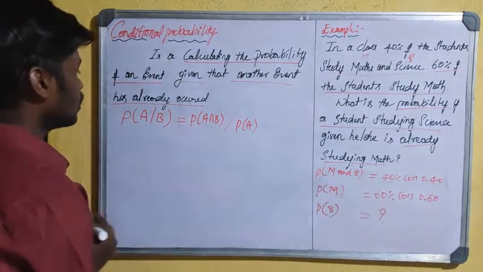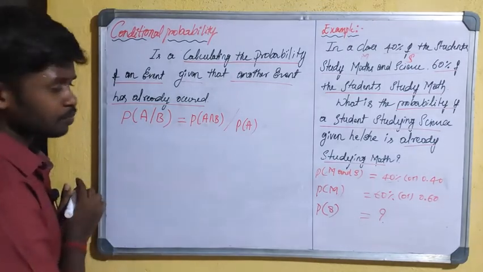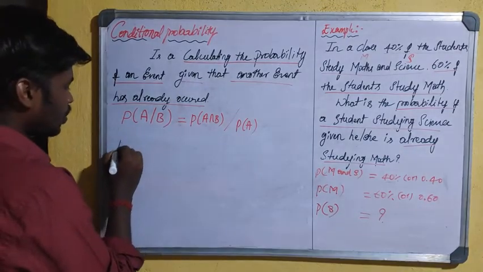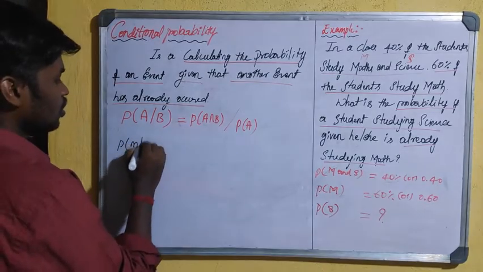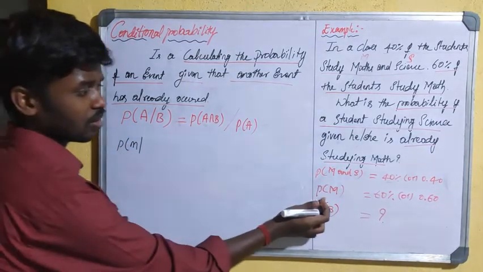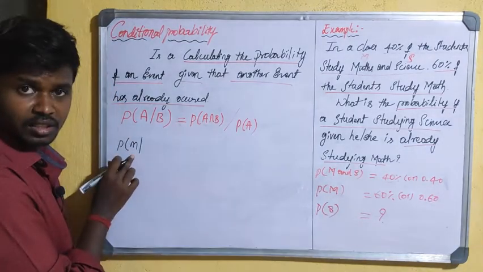According to this I am going to frame a formula. The probability of science, given that the maths student information is already given.